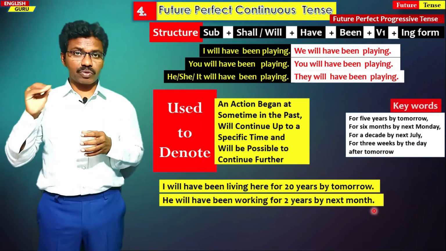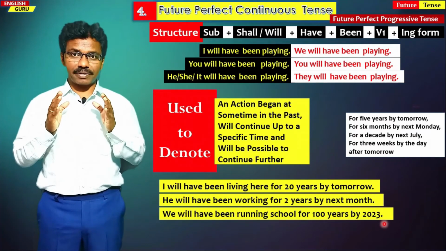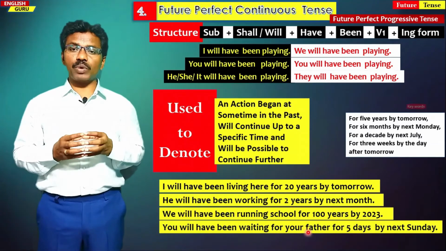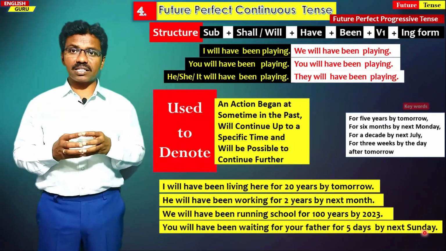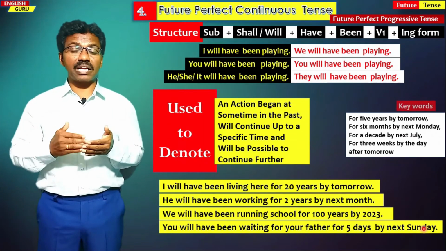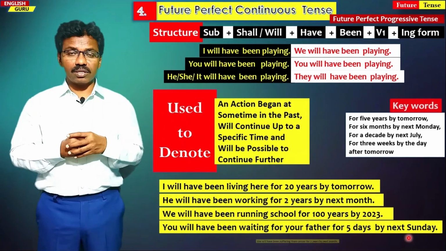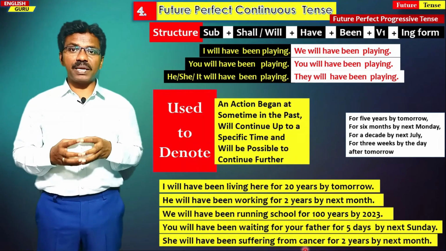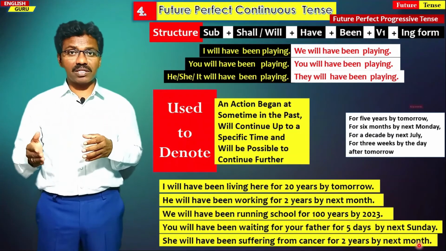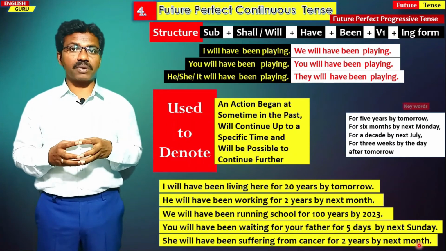So by 2023, we will have been completing running this school for 100 years, not this year. So in a similar manner, you will have been waiting for your father for 5 days by next Sunday. You have been waiting for your father, and you will have completed 5 days by next Sunday of waiting. In a similar manner, she will have been suffering from cancer for 2 years by next month. So by next month, she will have been completing her 2 years of suffering from cancer.